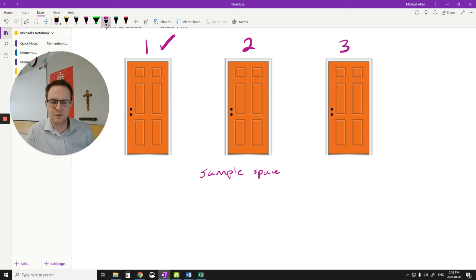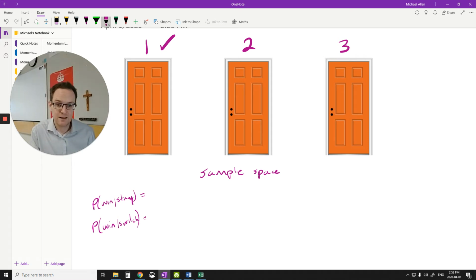Okay? And then I want to think about, what are the odds of winning if I switch, and what are the odds of winning if I stay? I want to compare the two odds, right? Or not really odds, but probability. So I want to find the probability of winning if I stay, or the probability of winning if I switch. Okay? So that's what we're going to try to figure out.